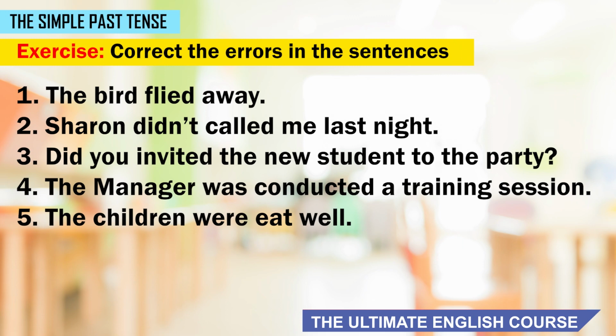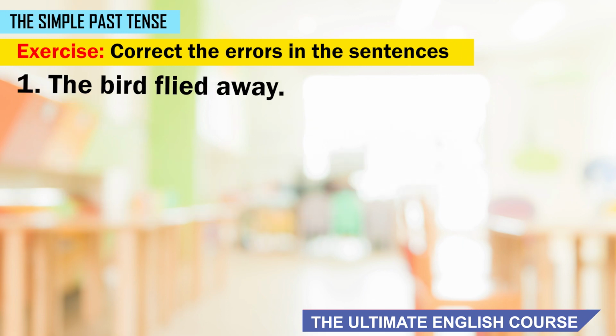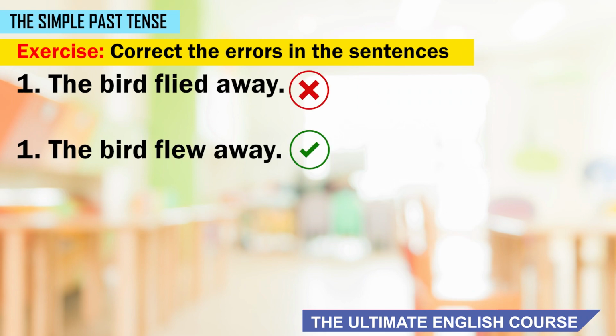So now let's look at the correct sentences. Let's look at the first sentence. The bird flied away. In this sentence, flied is not the past tense of fly. The past tense is flew. So the correct sentence is the bird flew away.